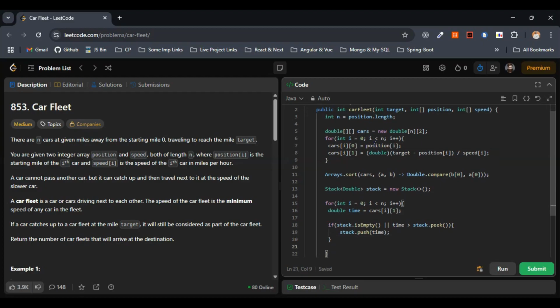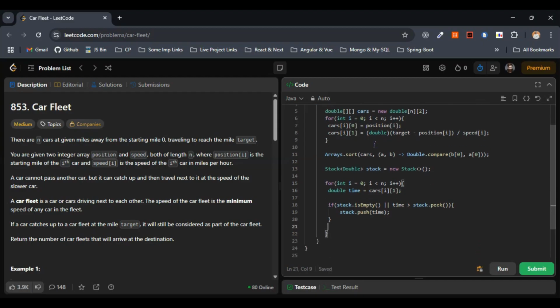The next step is, if it merges with the existing fleet, then we do not have to push. So here we don't have to write else, I think. Quite obviously it automatically merges with the existing fleet. So we don't have to write the else here. The if condition is enough, basically.